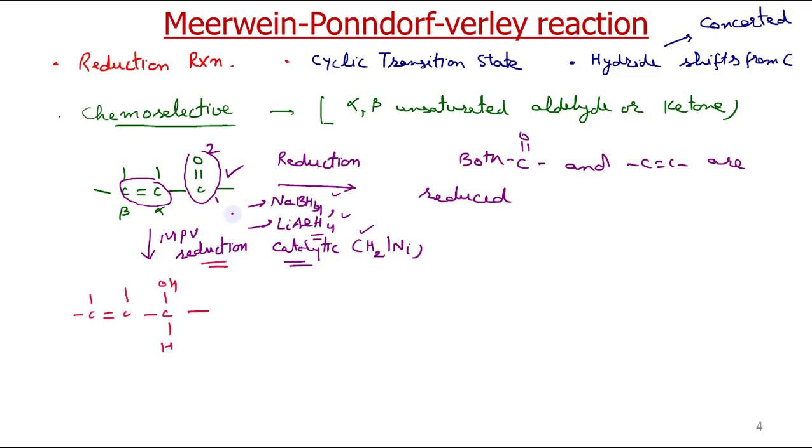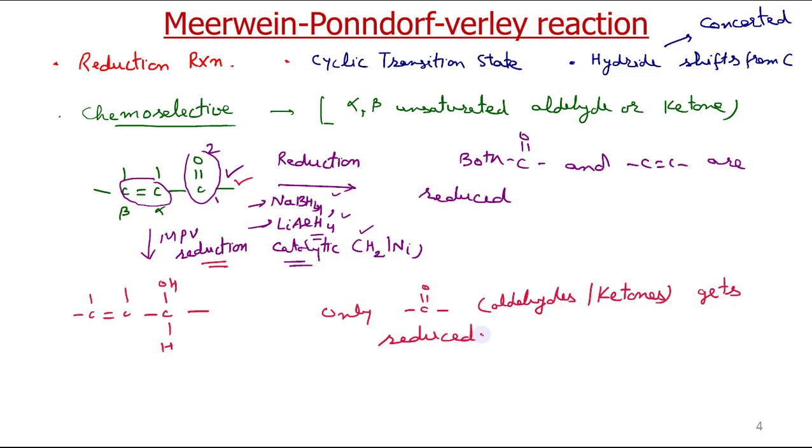Only the C double bond O of aldehydes or ketones gets reduced. So it is a very important and very easy reaction.